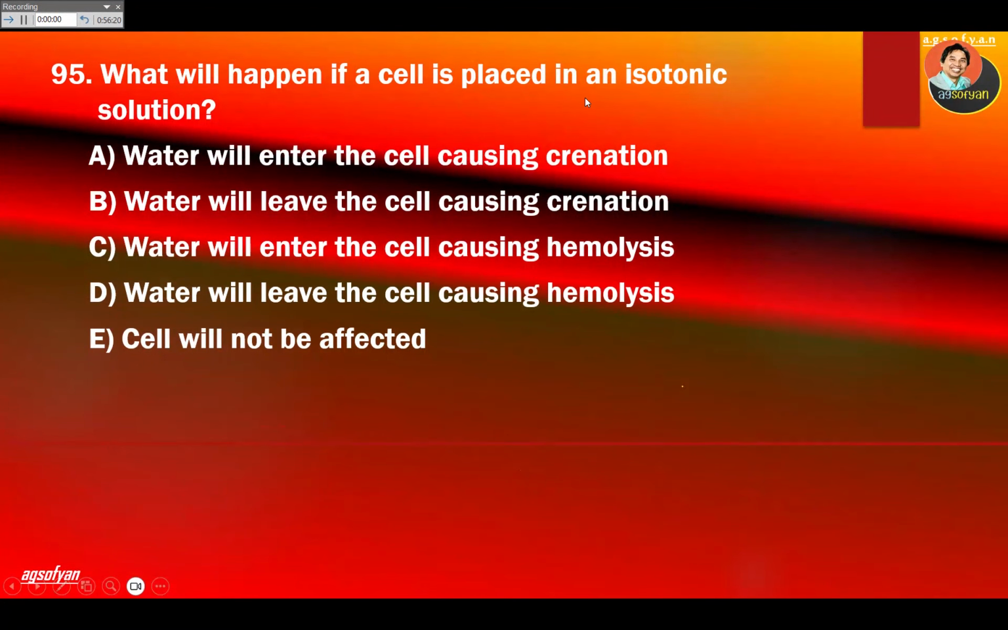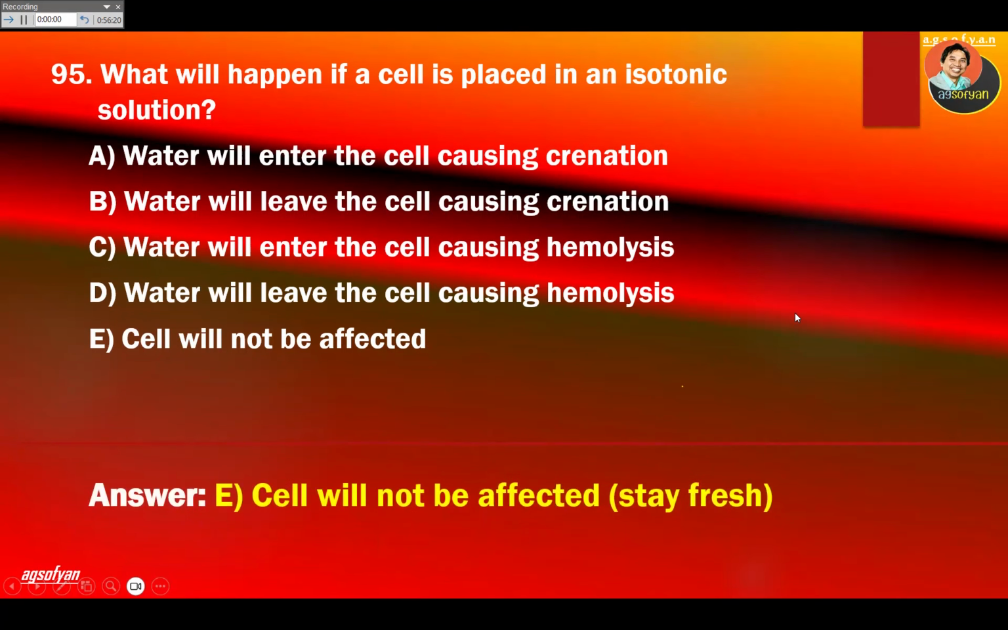What will happen if the cell is in an isotonic solution? Isotonic means the solute concentration is the same, so the water can go in and out of the cell. The cell will stay fresh. Nothing happens. Will enter the cell? No. B, leave the cell? No. Water will enter causing it? No. Water will leave the cell? No. Cell will not be affected. Yes, the cell will stay the same in isotonic solution. E will be the answer. Stay fresh.